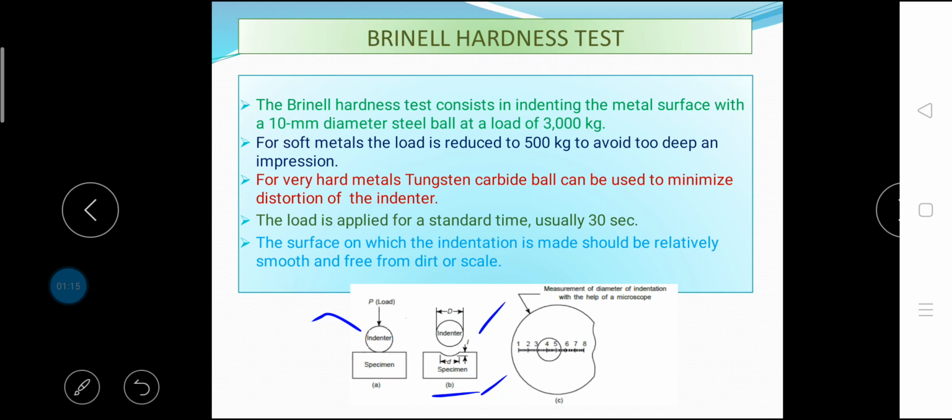The surface on which the impression is to be taken should be parallel to the bottom surfaces so as to obtain circular impressions. If this is not perfectly so, the impressions are slightly elliptical. For elliptical impressions, two measurements should be taken, one on the major axis and other on the minor axis. The mean value should be used in the Brinell hardness number equation.